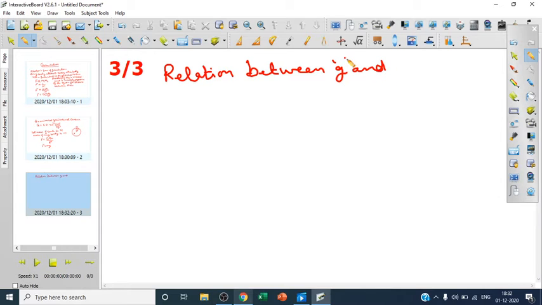Small g means acceleration due to gravity and capital G means gravitational constant. Both are constants. But how to see the relation between them? So just now I said that the force experienced by a body of mass m is m into g, and it also has Newton's gravitational force, which is given by G capital M small m upon r square.